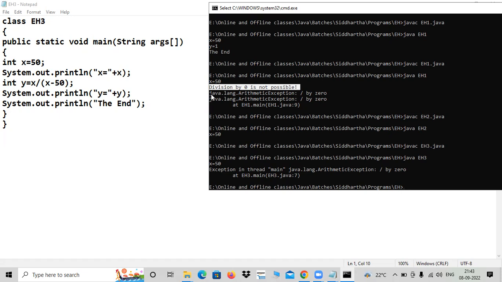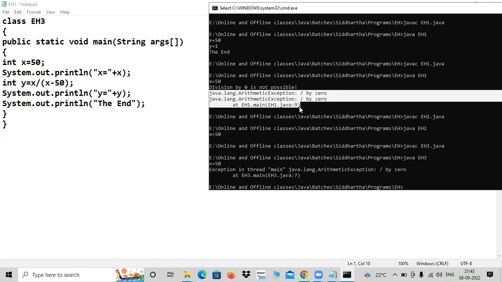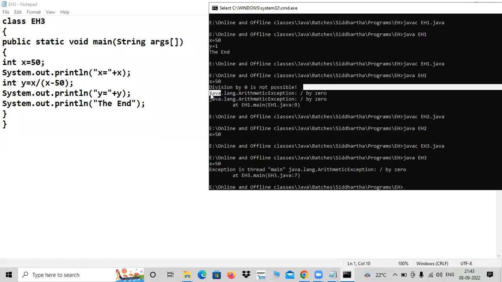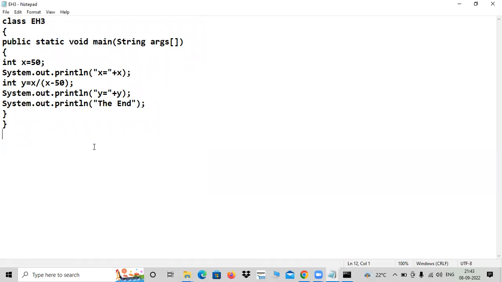Some students can't understand seeing this message: what is this arithmetic expression by zero? But if I write something like division by zero, or to be even clearer, please check your denominator. Some denominator went with zero. How can you divide? If I can be clear in my saying, is it not? So you have that comfort by using try catch. Even if you have not done it with try catch, it still happens.